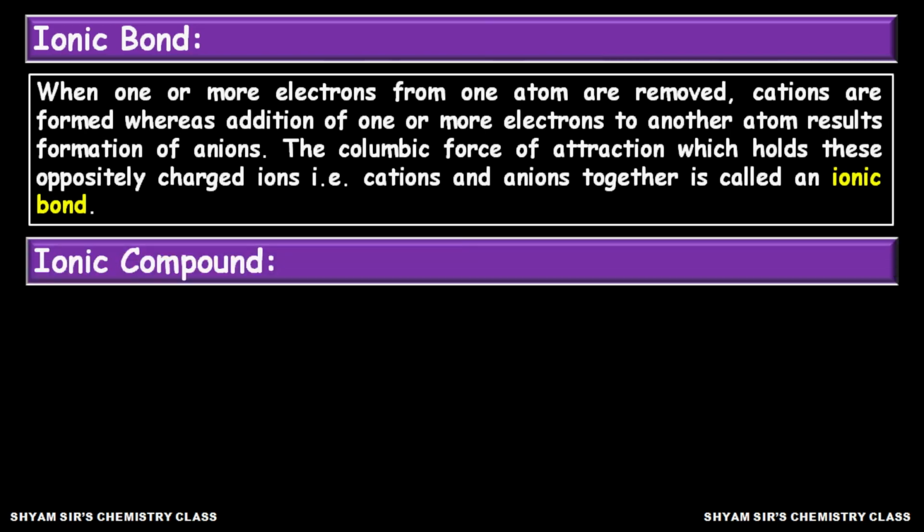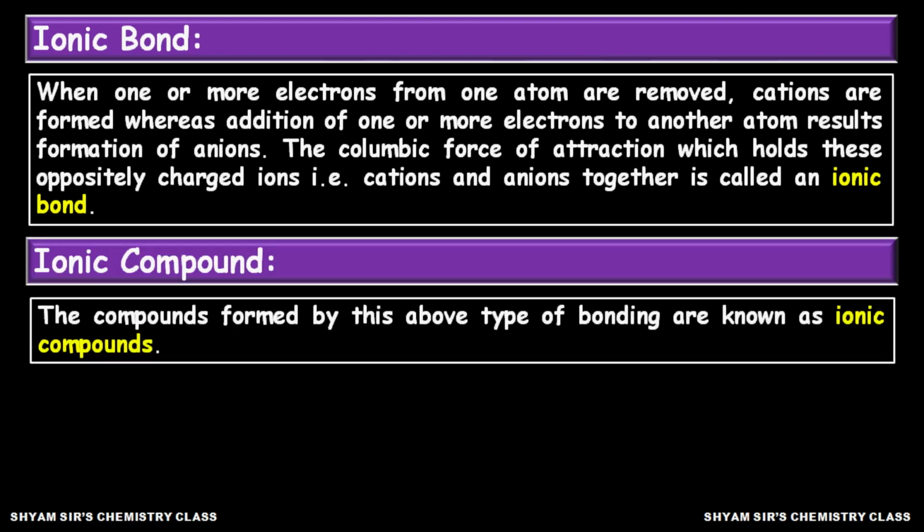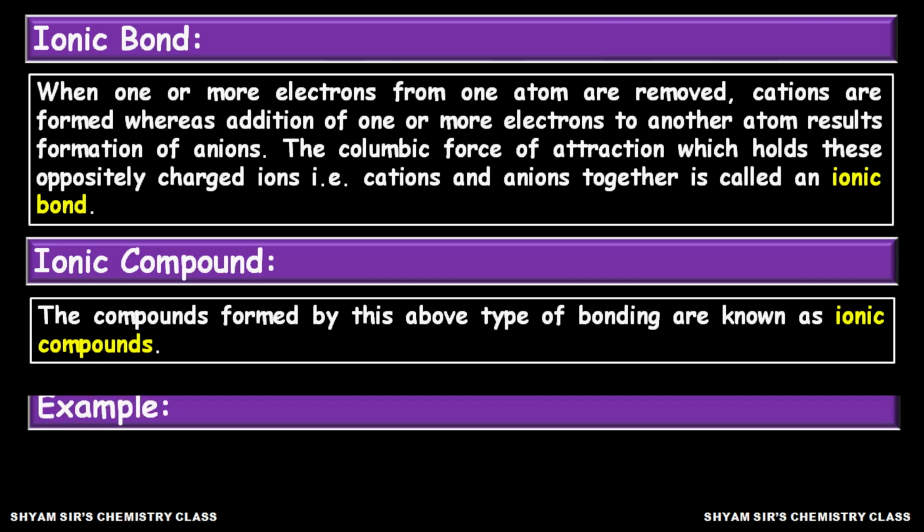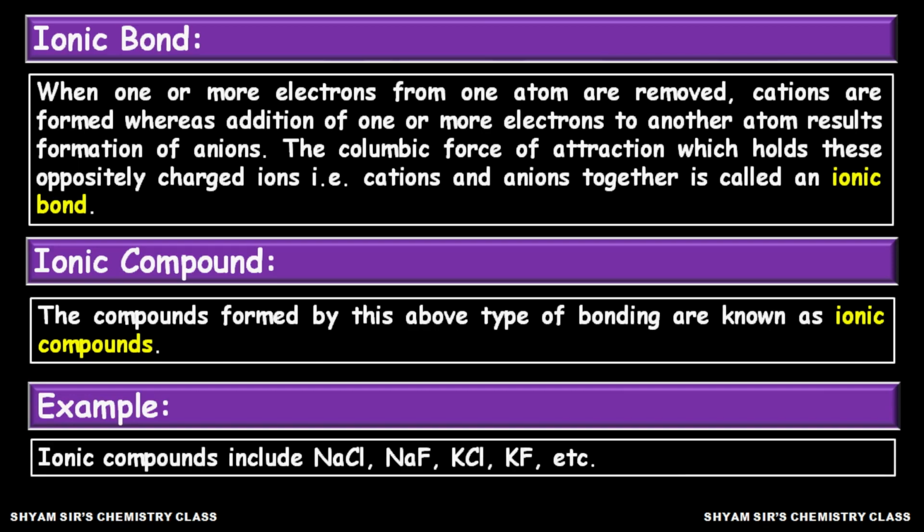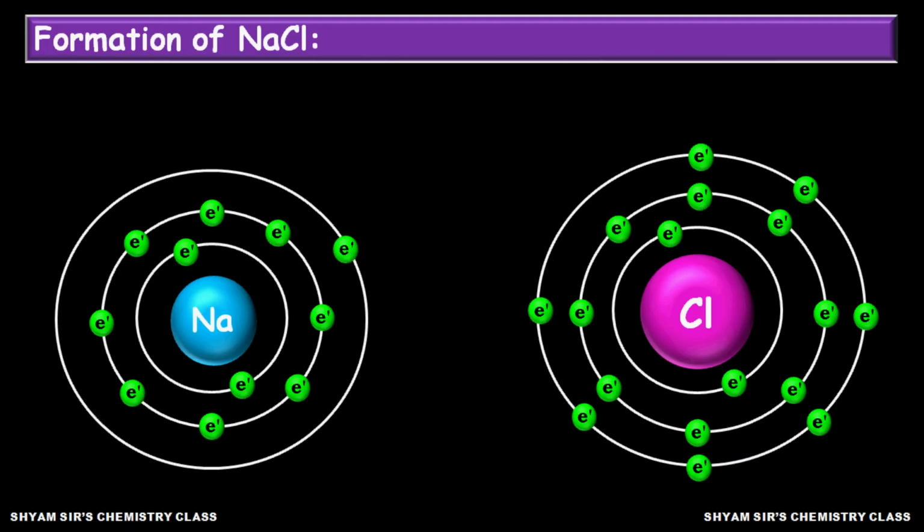Let us know what an ionic compound is. An ionic compound is nothing but a compound which has formed by this type of ionic bond formation. For example, sodium chloride, sodium fluoride, potassium chloride, potassium fluoride are very well-known examples. There are a lot of other examples. Now I will show you how ionic bond formation takes place with one example.